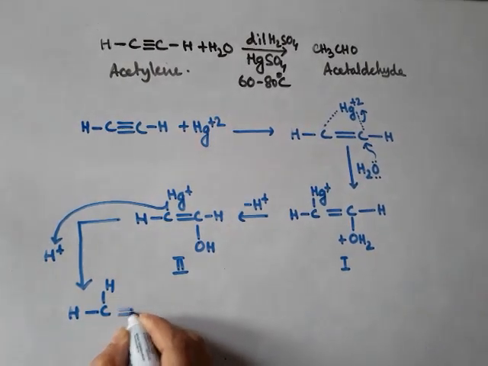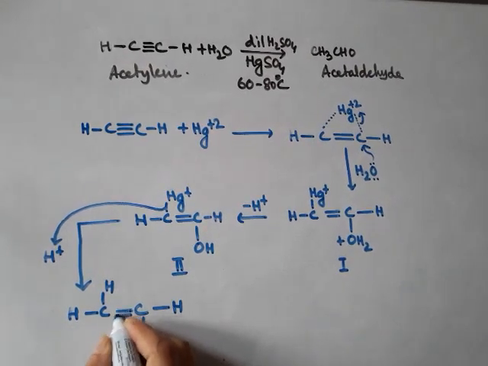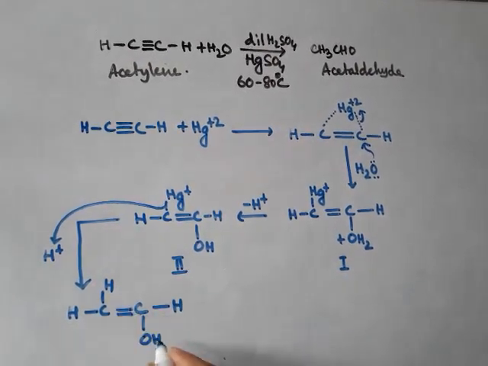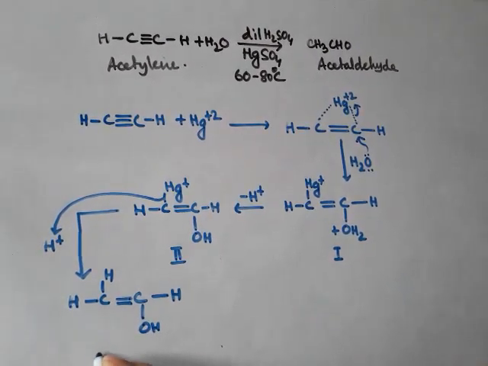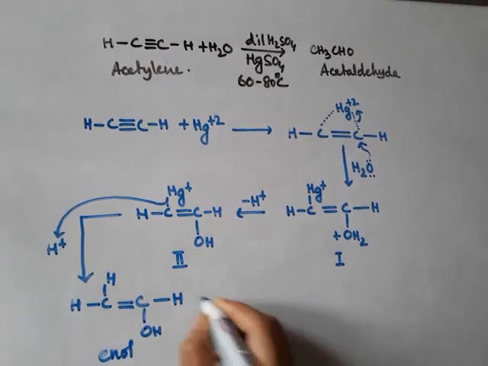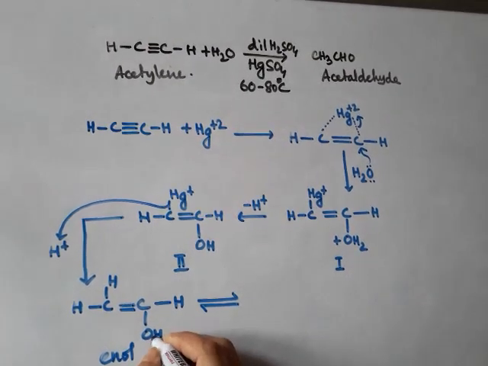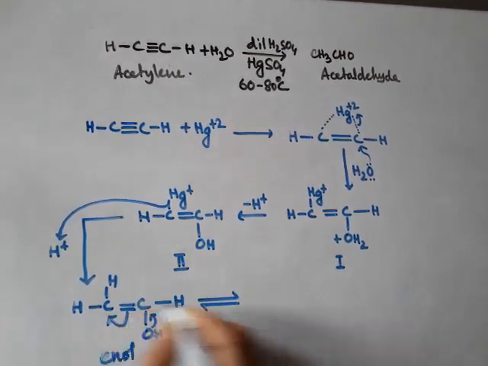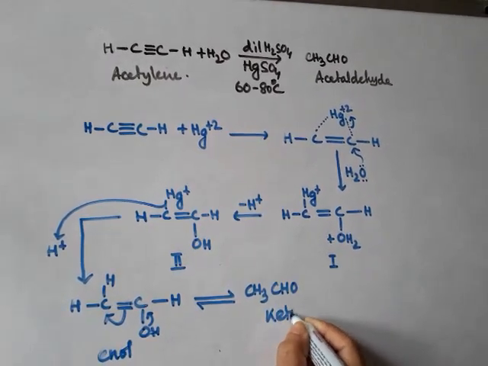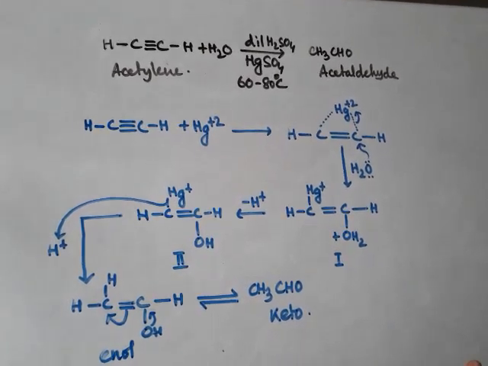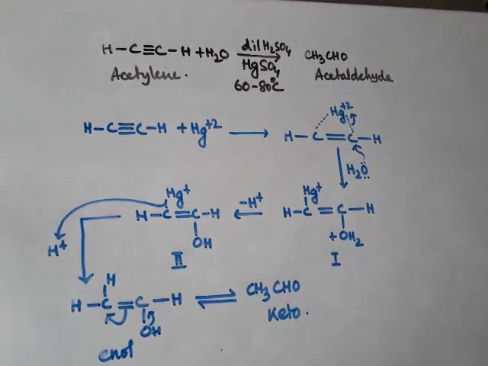So this is our required enol form. "En" for the double bond and "ol" for this alcoholic OH group. All of us know that the keto form is more stable than the enol, so from this we will get our desired product, acetaldehyde. This is the keto form. So this is acetylene producing acetaldehyde upon hydration of alkyne.